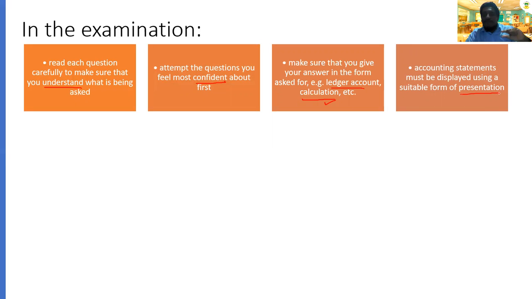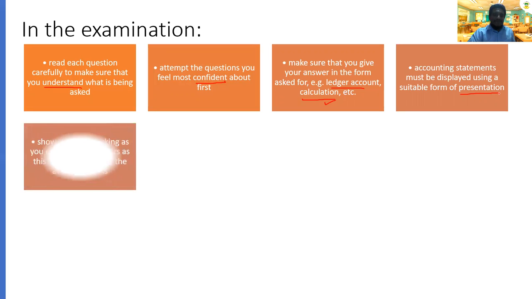Some of you will put sales, cost of sales, then put other expenses, and only then put other income. This is wrong. The format is wrong. The presentation is wrong. We must follow the presentation that's set by the general accountants. So the format for the income statement is sales minus cost of sales plus other income minus other expenses.